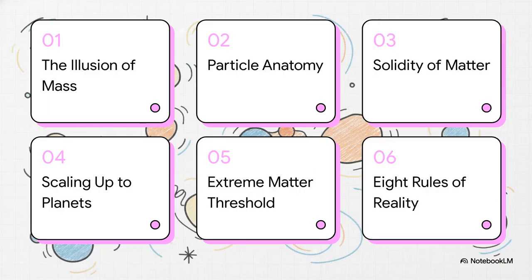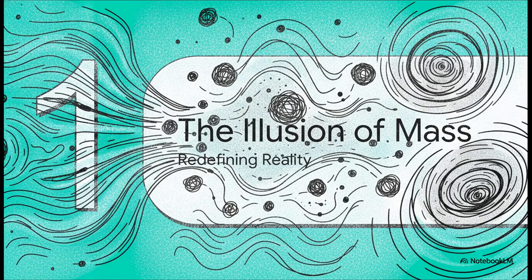We're taking a massive journey today. Our roadmap covers 6 key stops. First, the illusion of mass. Then, the anatomy of a particle, why matter feels solid, scaling up to planets, the extreme matter threshold, and finally, the 8 rules of reality. Section 1. The illusion of mass, redefining reality.